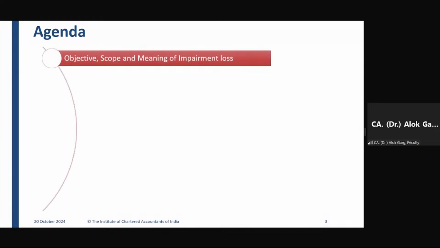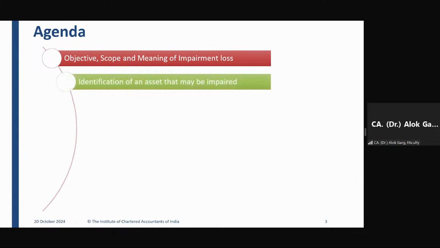Coming to the agenda, we'll talk about the objective, scope, and meaning of impairment loss. Of course, objective and scope are more theoretical in nature, not relevant from the exam perspective. But for the meaning of impairment loss, we will spend some time understanding it. Then, identification of an asset that may be impaired. While we have covered three, four asset-based standards so far, we have covered Ind AS 38, Ind AS 40, Ind AS 16, and also Ind AS 23 borrowing cost, right?